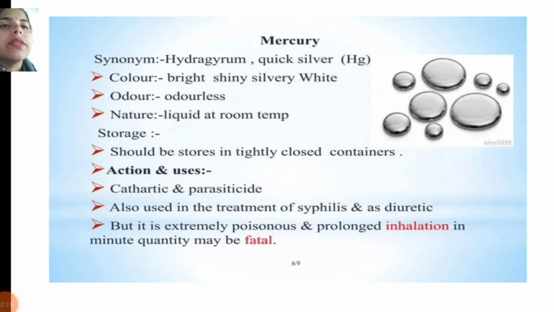Next is mercury. The synonyms are hydrargyrum and quicksilver. It is a brightly shiny, silvery white, odorless liquid at room temperature. It should be stored in a tightly closed container. Action and uses: cathartic and parasiticide. It is also used in the treatment of syphilis and as a diuretic, but it is extremely poisonous and prolonged inhalation, even in minute quantity, may be fatal.